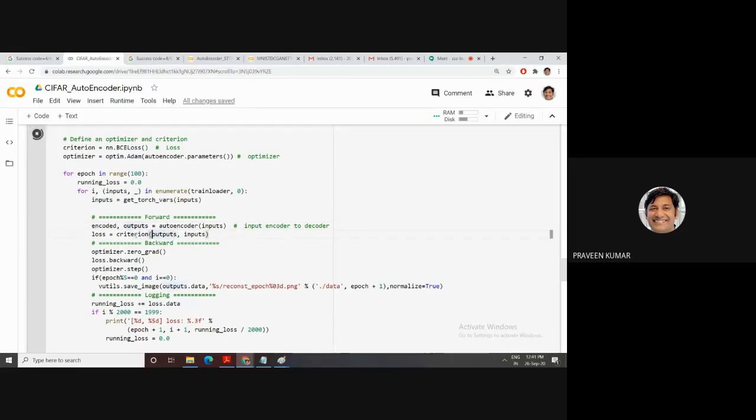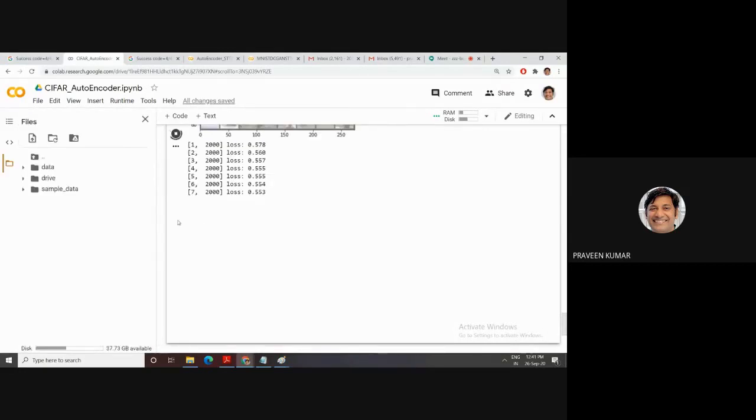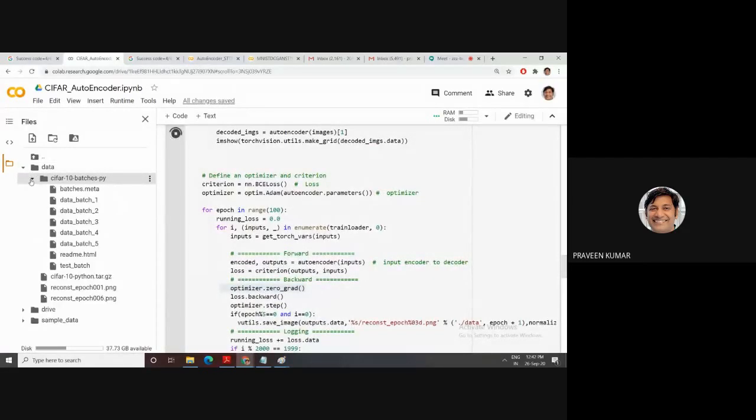Then the loss function is calculated between your output image and your input image. Then we need to update, which means backward propagation goes this way. This way is the result.